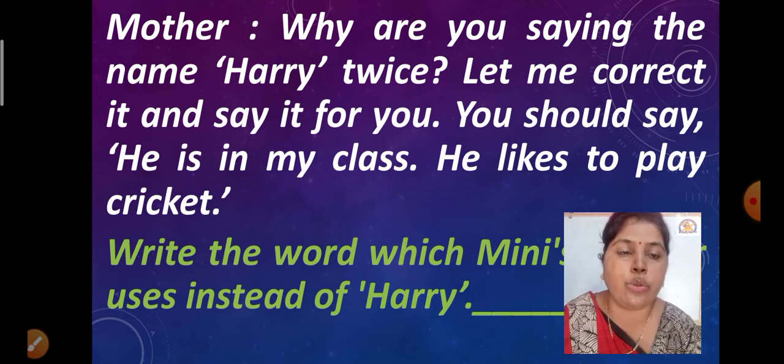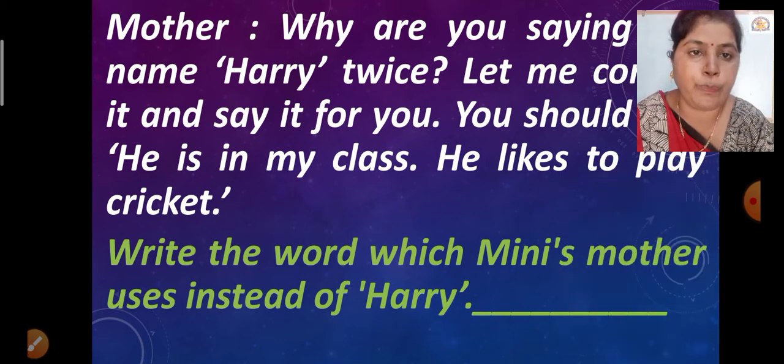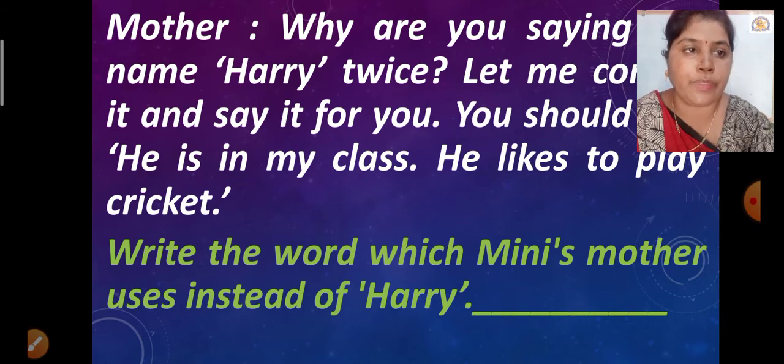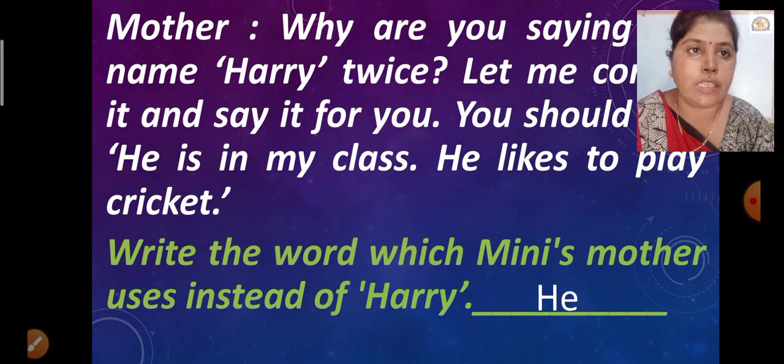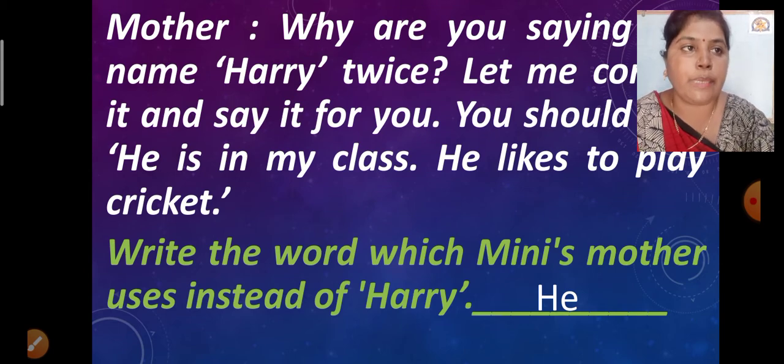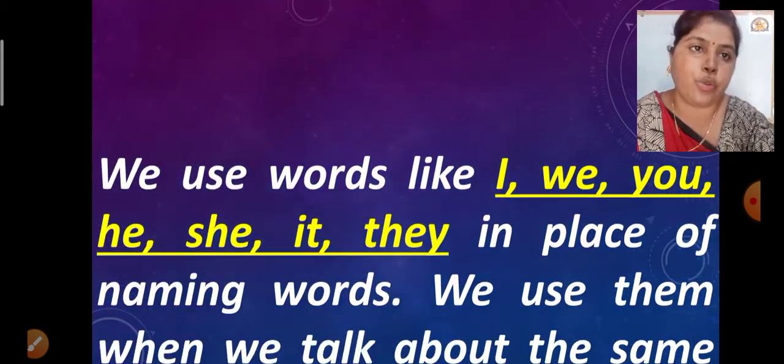So write the word. Now what do you have to do? There is one question for you. Write the word which Minnie's mother uses instead of Harry. Which word did Minnie's mother use instead of Harry? Let us write the word he. She used the word he, and he is a pronoun. Pronouns are the words which we use instead of nouns.